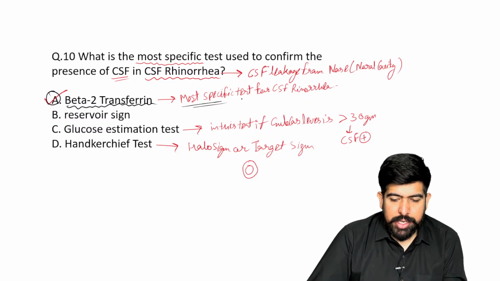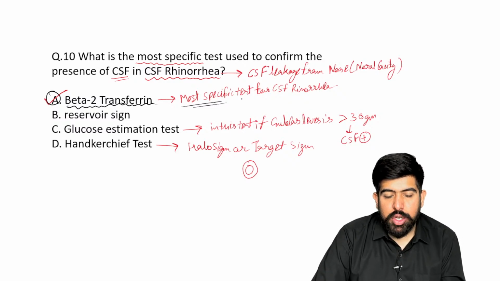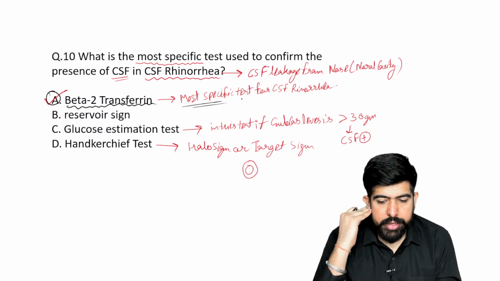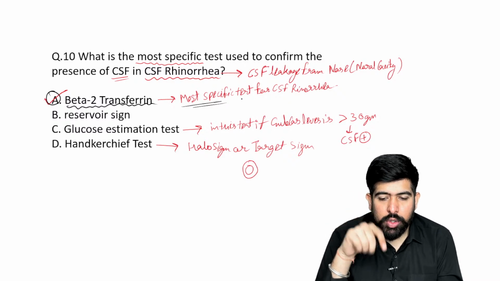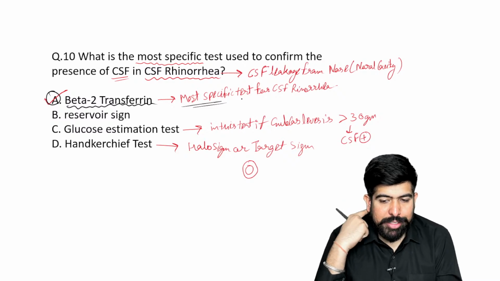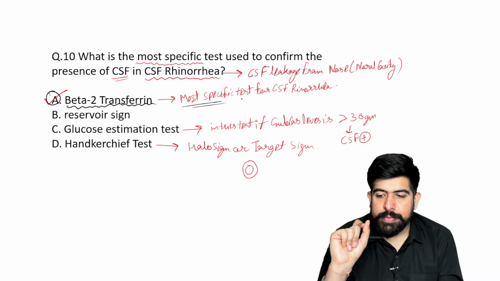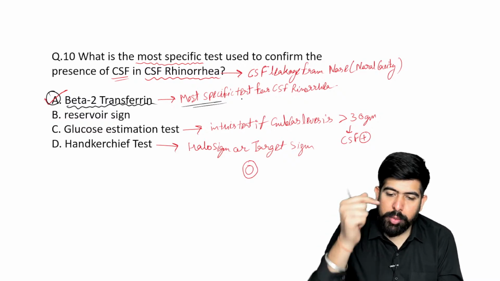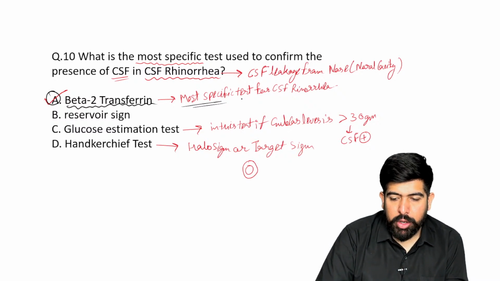Yes, reservoir sign is seen in mastoiditis of the ear, guys, right? On CSF rhinorrhea also, if I am seeing endoscopically, a reservoir sign is also seen. There is a reservoir sign seen in mastoiditis also. In mastoiditis it will be seen on otoscopy, not endoscopy, when I am seeing the ear through the otoscope.